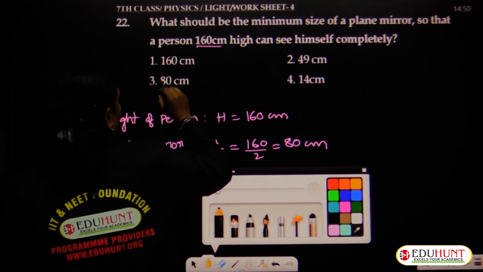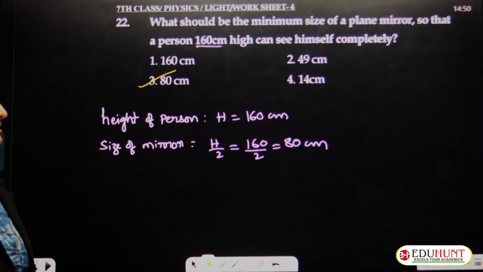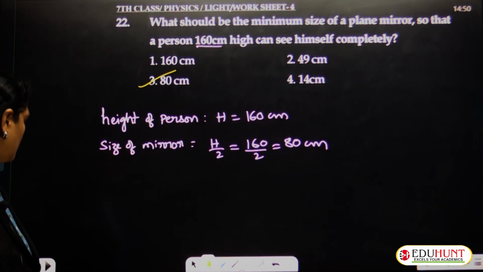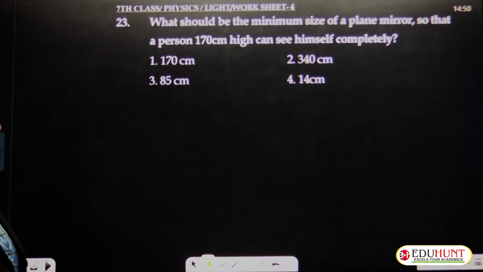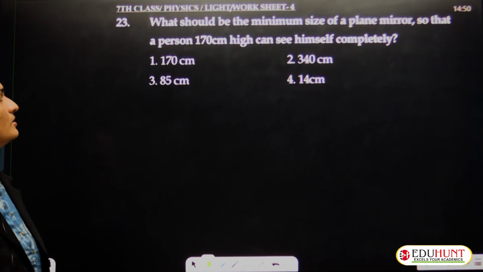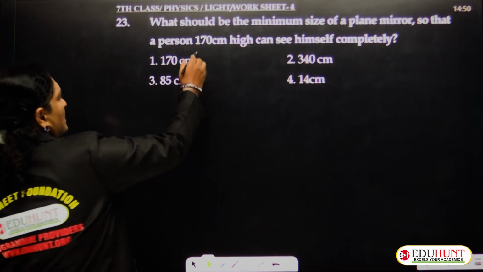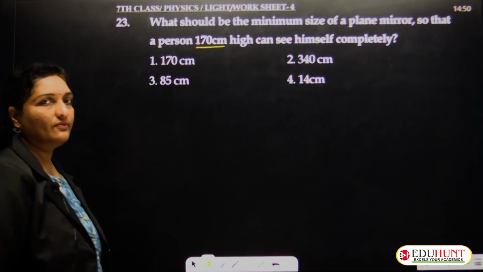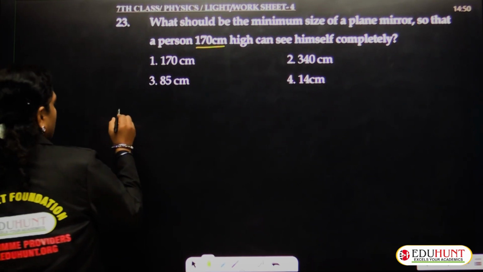Hence, the correct option is option 3, that is 80 centimeters. Shall we move to the next question, children? That is the third question, 23rd. What should be the minimum size of a plane mirror so that a person of 170 centimeters height can see himself completely, similar to the previous problem.